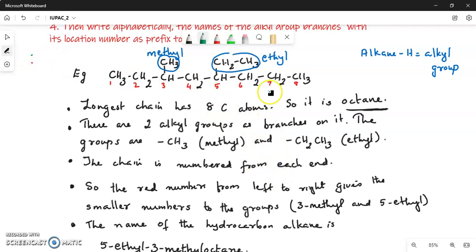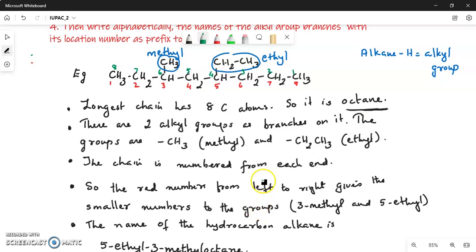So here the numbering will now be 1, 2, 3, 4, 5, 6, 7 and 8. According to the green numbering, that is from right to left, the numbers of the two branches will be 4 and 6. So 3 and 5 are lower than 4 and 6. So the red numbering is the better one.